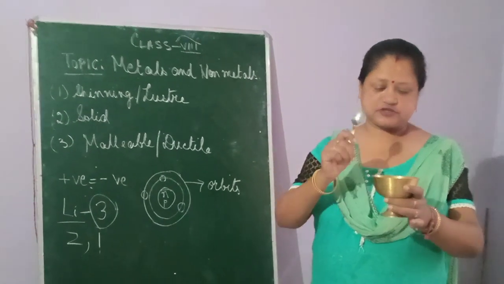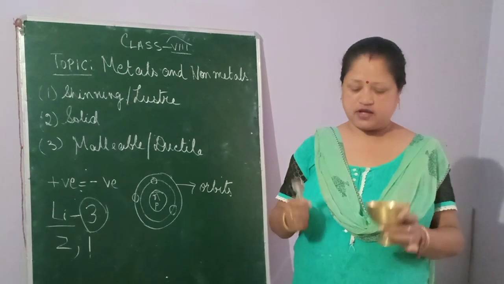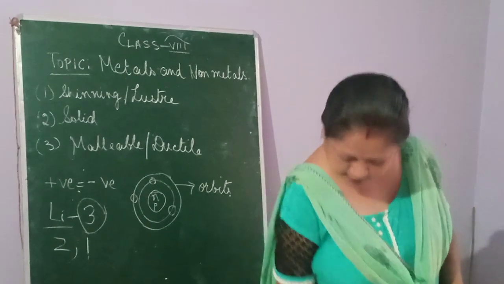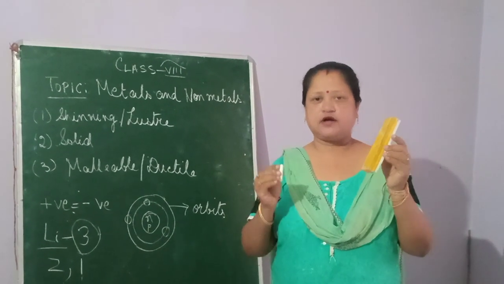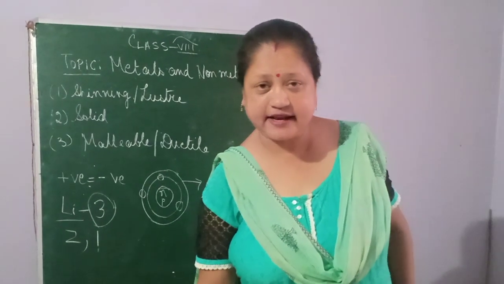It is also sonorous. If I just strike it, you can hear a sound. But if I put a piece of chalk or this wood over here, you won't hear much sound. It is also ductile and malleable.